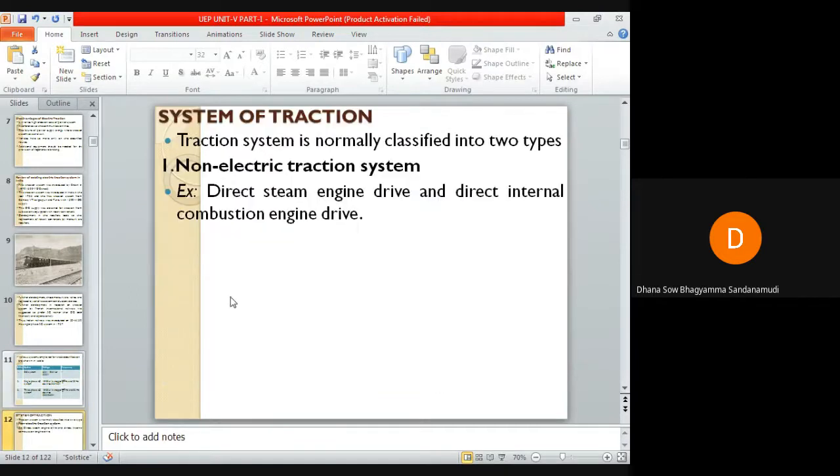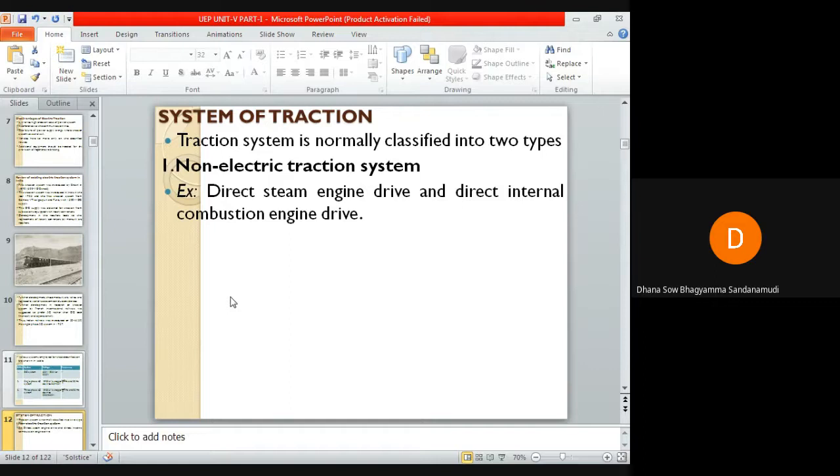Okay. So let us discuss about this traction system further. So traction system is normally classified into two types based on the type of energy given as input to drive the system. They are non-electric traction system and electric traction system.